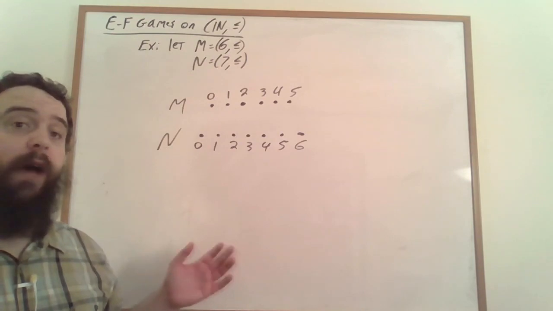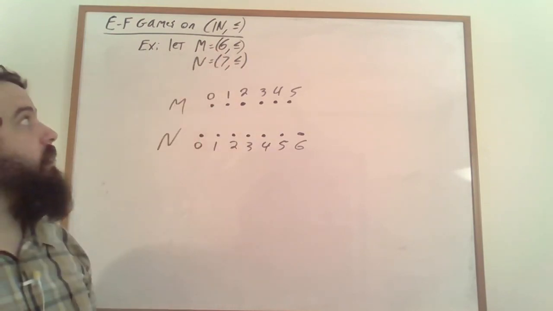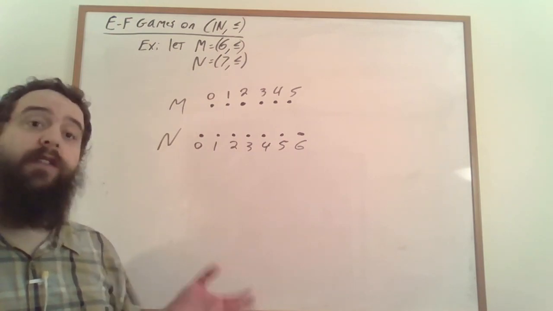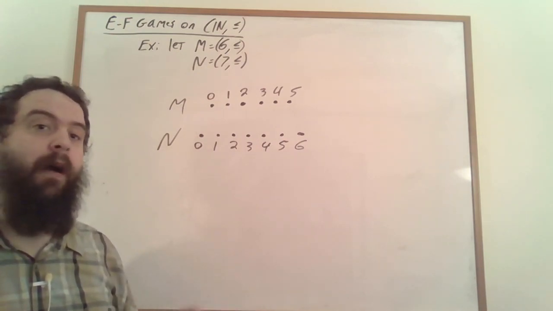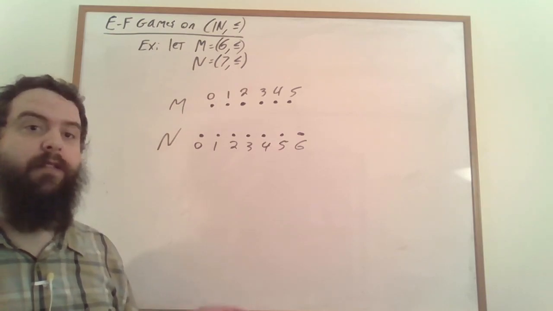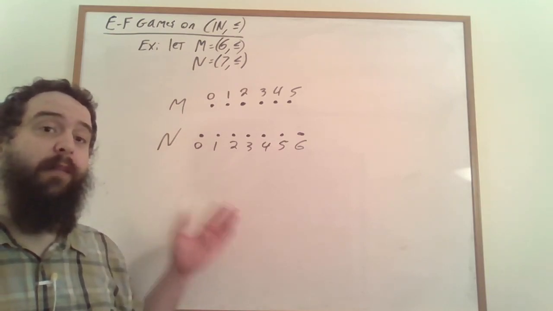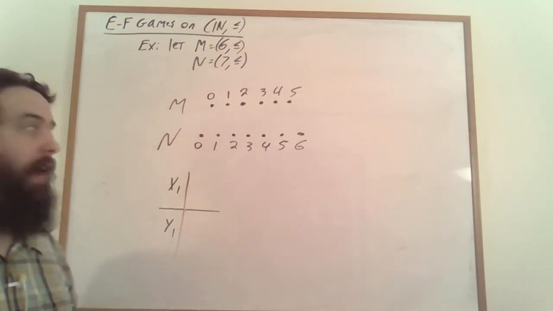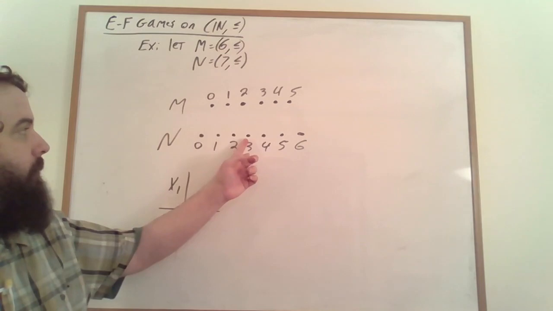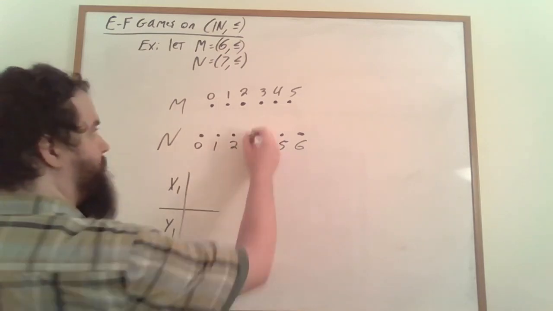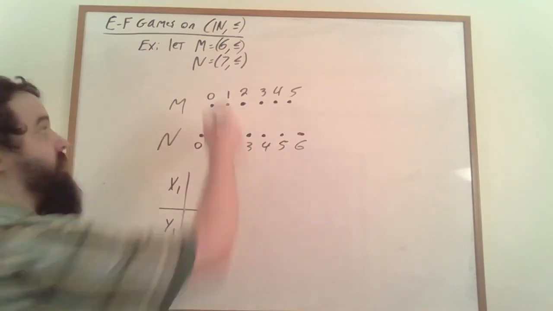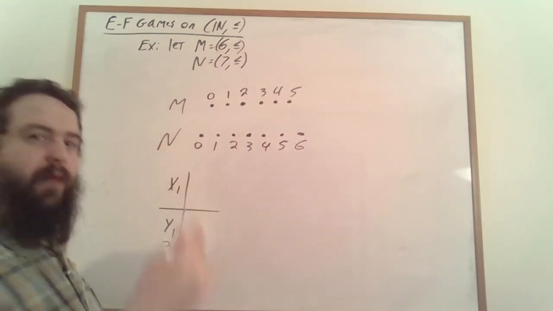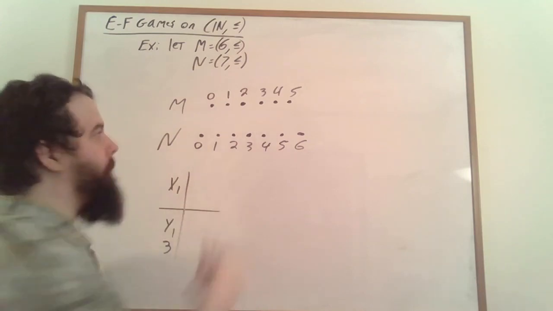Let's suppose now that M is a 6-point linear ordering and N is a 7-point linear ordering. How many turns does it take for spoiler to win the game? How many turns can duplicator last? I'll let you take a moment if you would like to try to play this game for yourself. So spoiler's optimal strategy is to start off by playing at the middle element of N. Duplicator must match it to some element of M, and it turns out they're going to want to match it to an element somewhere in the middle of M.